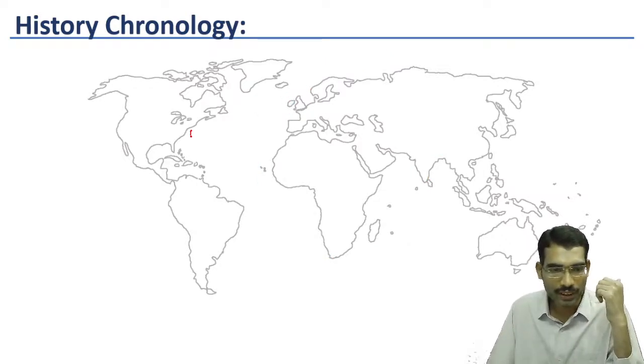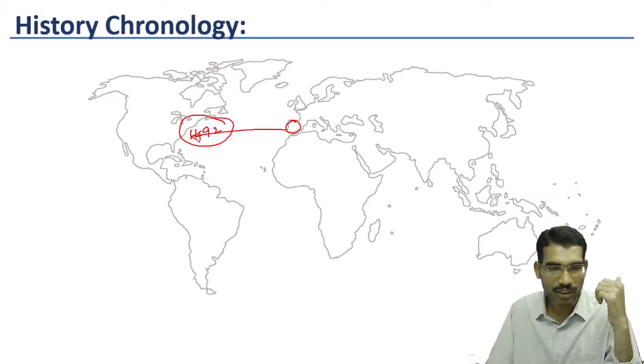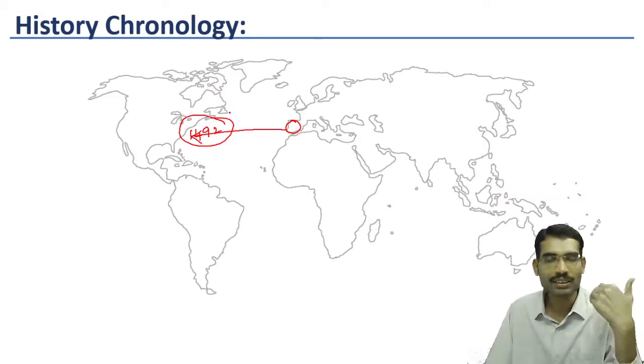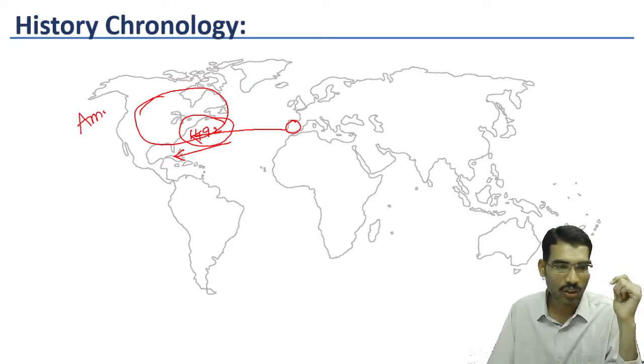In 1492, some sailors reached this part of the world. We are calling him Columbus. He discovered this part of the world, and later it emerged as American colonies. Why are they called colonies?